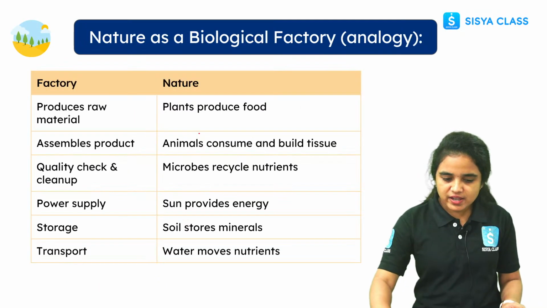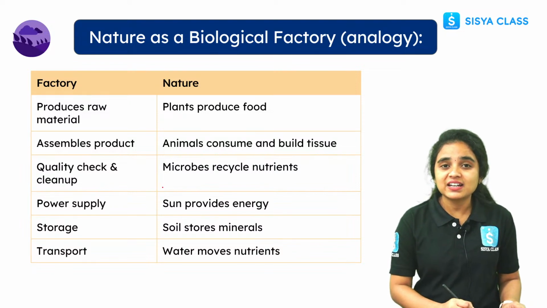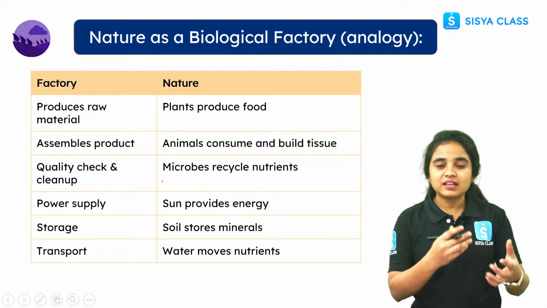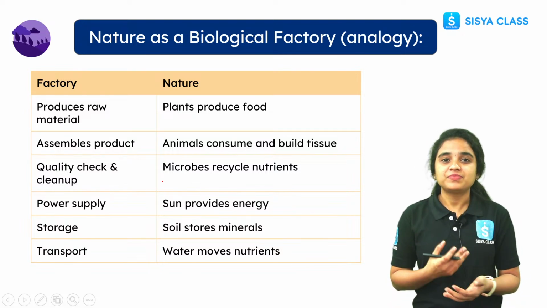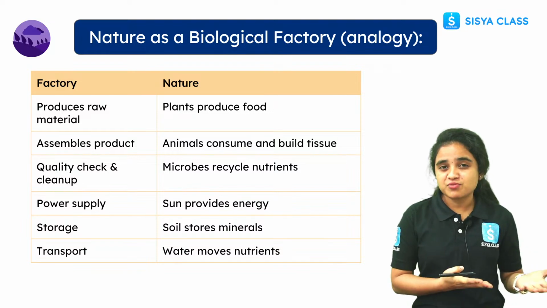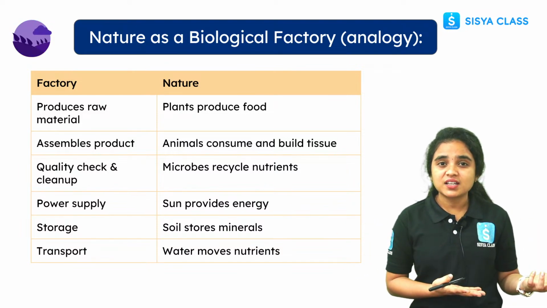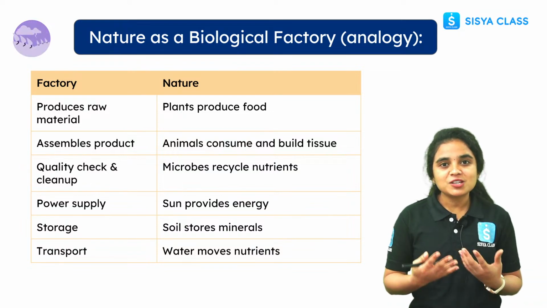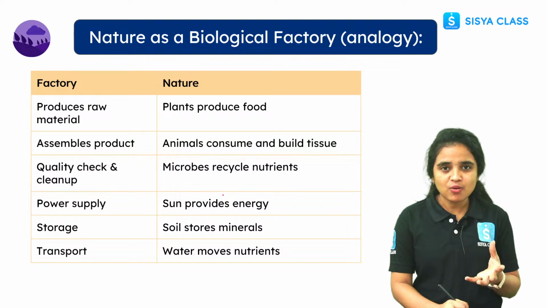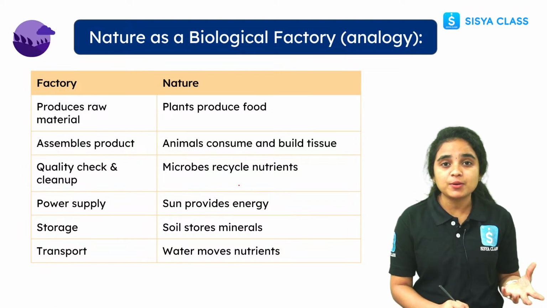And see students, coming to the next thing, nature acts as a factory. We have factories, right? In them many different types of products are developed and designed. There are some food item factories, some machine factories, and some cloth factories. Each factory gives some products. In the same way, our nature is also a factory. Now let us see what types of products are produced in our nature.